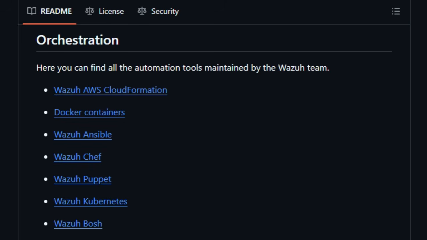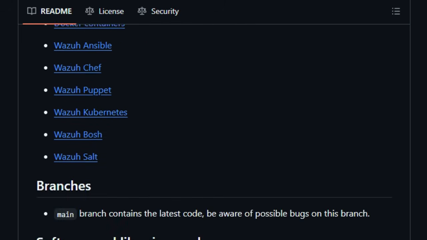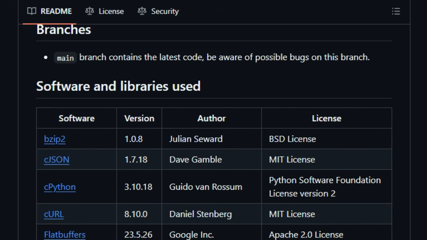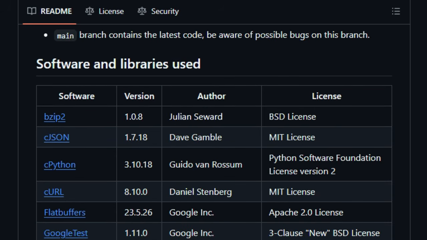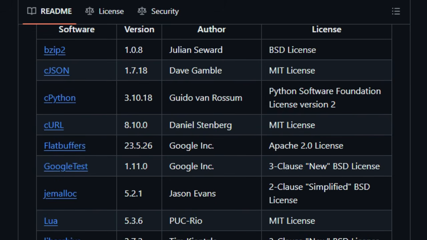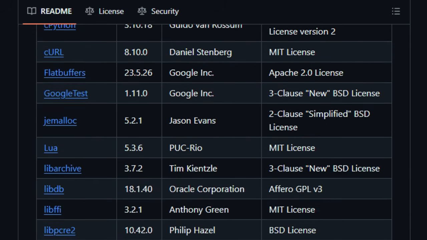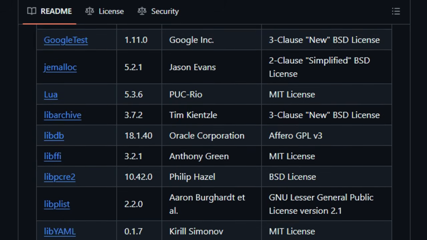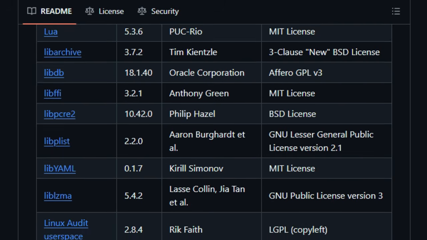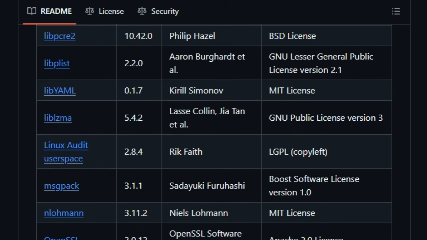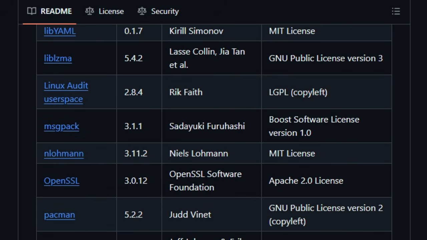Behind this capability-rich engine is a powerful trio of components: an agent, a server, which processes data and enforces rules, and an indexer/dashboard combo that provides real-time alerting and visual insight. Whether you're prototyping in a small lab or scaling across an enterprise, Wazuh adapts from single-node setups to high-availability clusters and makes centralized security management feel effortless.